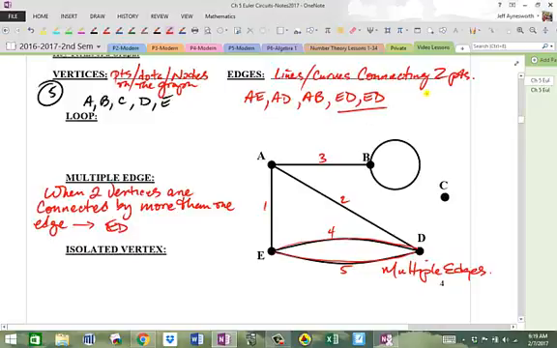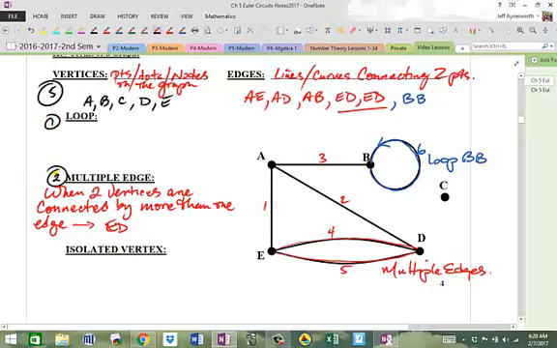We're not done yet here. Check this one out. This is a weird edge right here. This edge right here in blue starts at B and ends at B. Well, guess what? This, the sixth one right here, is called edge BB, and this is called a loop. And it has a name, BB. So you always denote each edge with two letters, where it starts and where it ends. And since this edge starts at B and ends at B, we call that BB, and it's called a loop. So a loop, which we have one of right here, and we have two multiple edges.